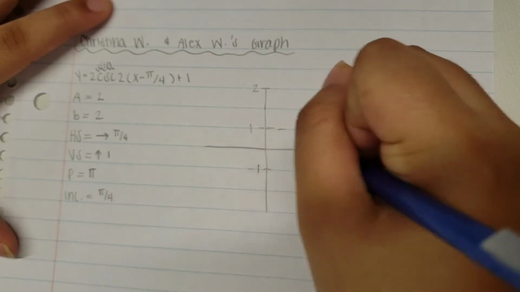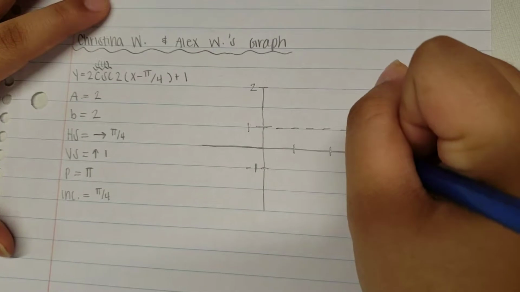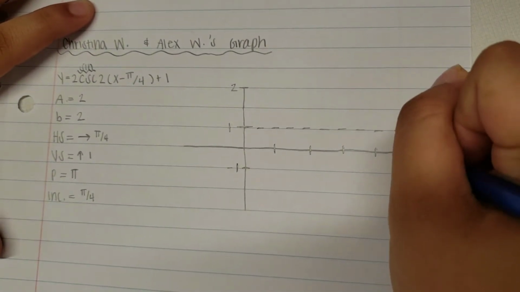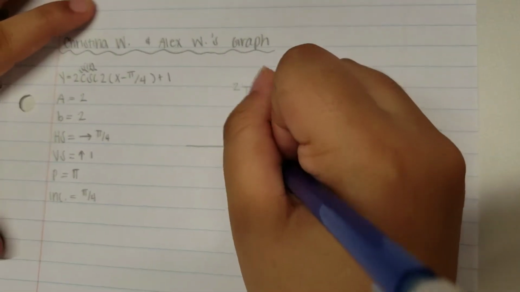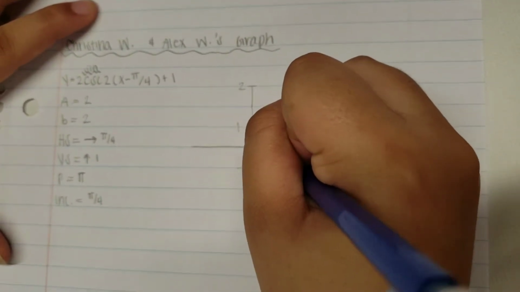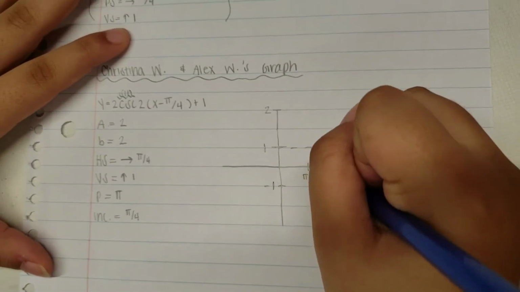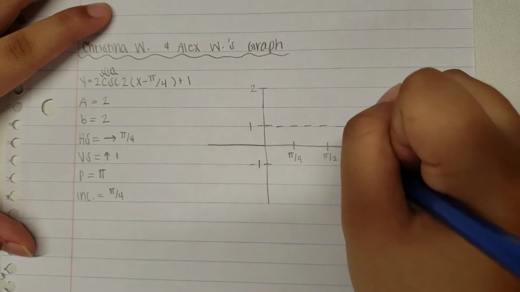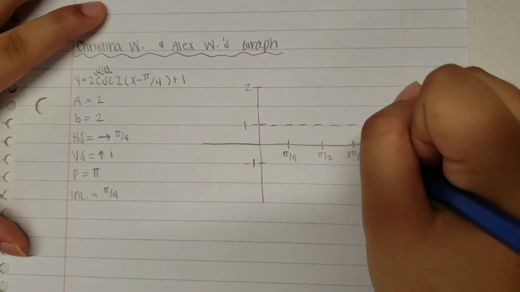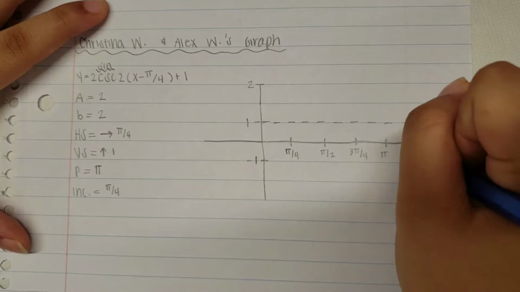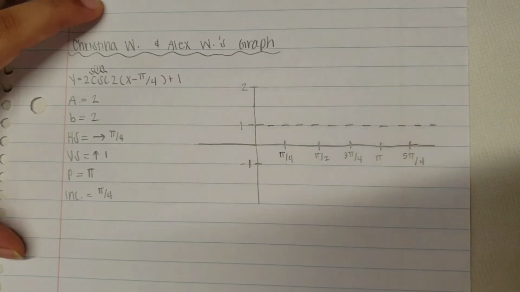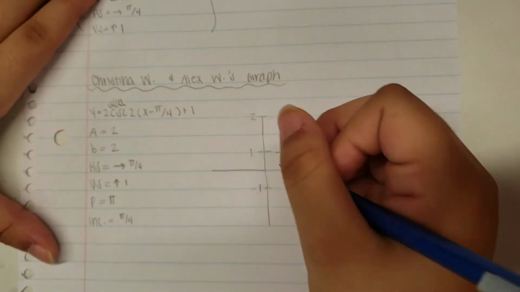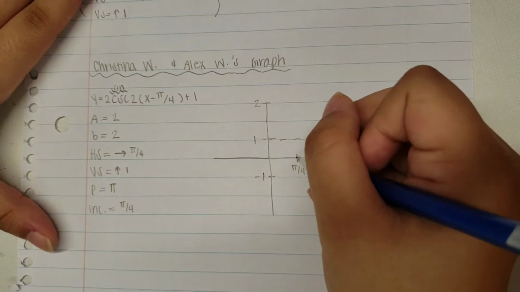So we would have something here, here, here, and here, and one more because we do have a horizontal shift. So pi over 4, and then pi over 2, and then 3 pi over 4, and then pi, and then 5 pi over 4 would be our last point. Then the horizontal shift is over.